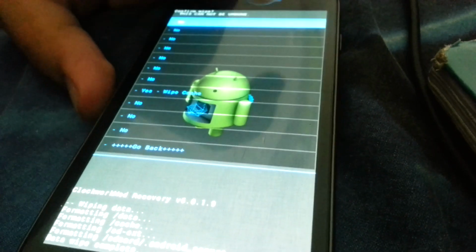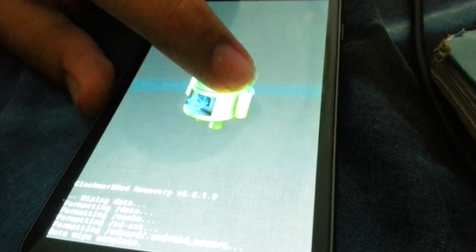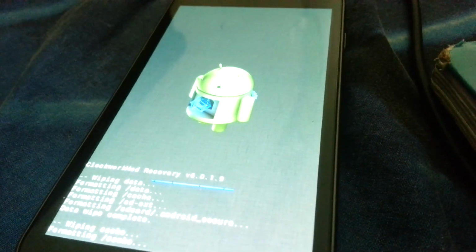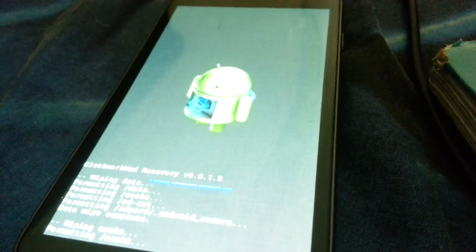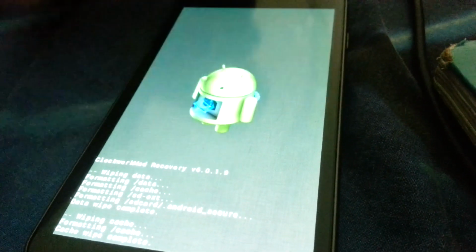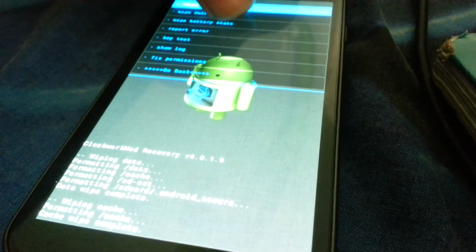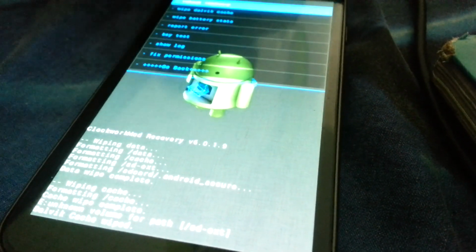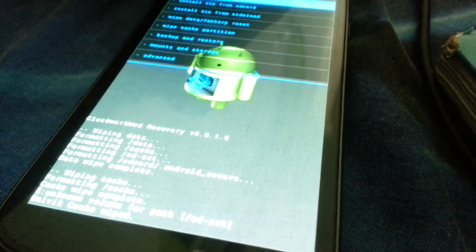Wipe cache partition and wipe cache. Then you have to go to advanced and wipe Dalvik cache. And press yeah. And go back.